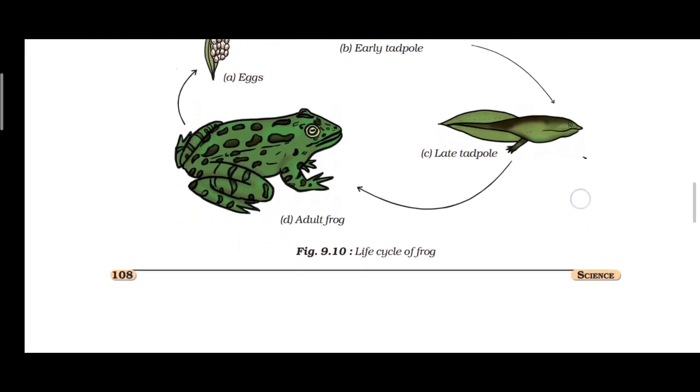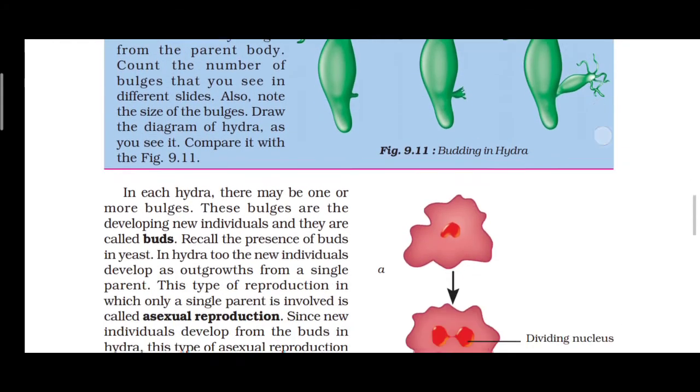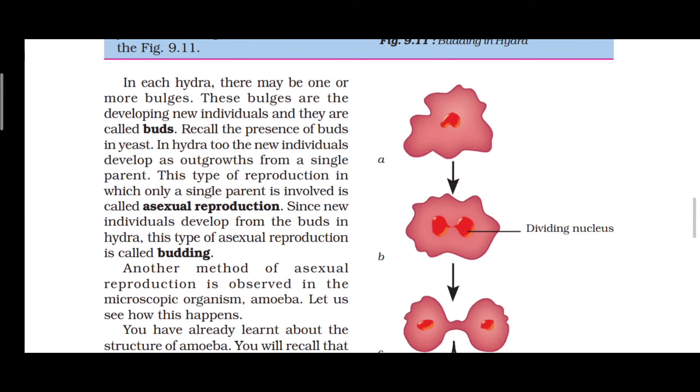Here is another example. See the picture.